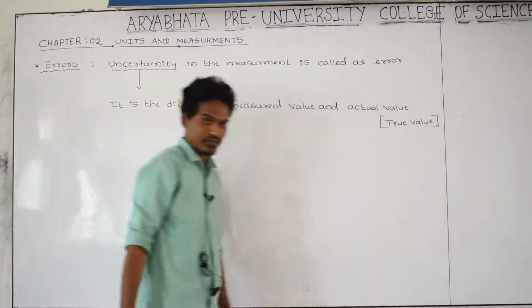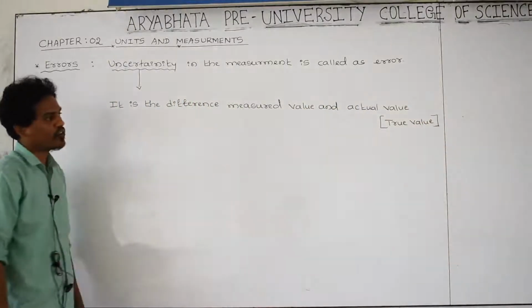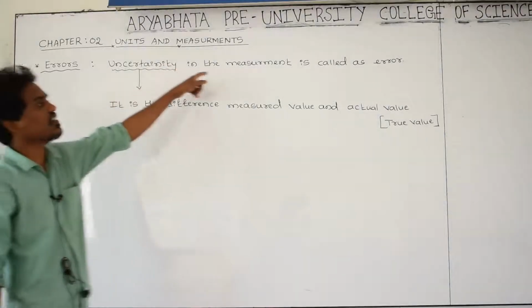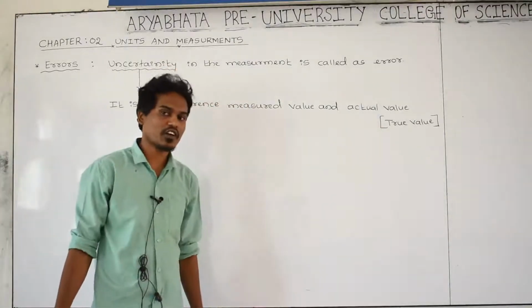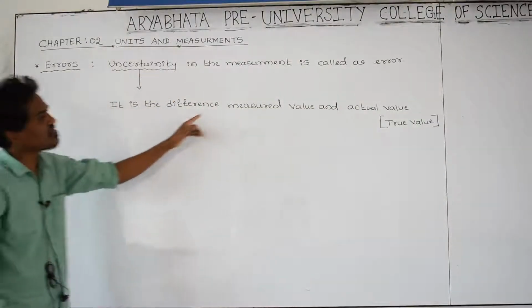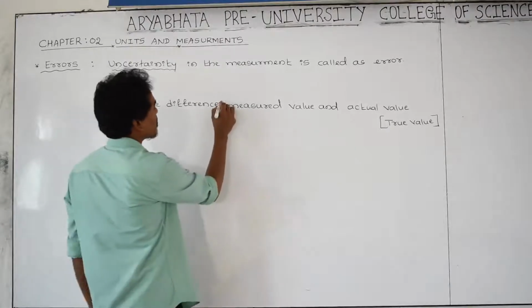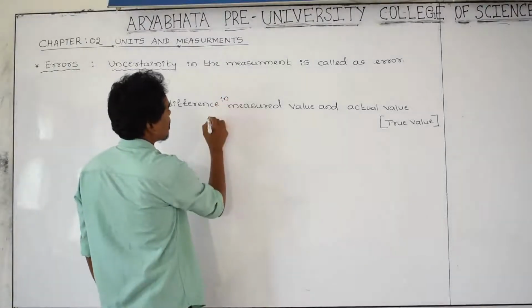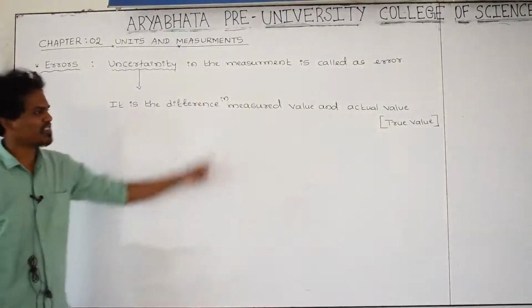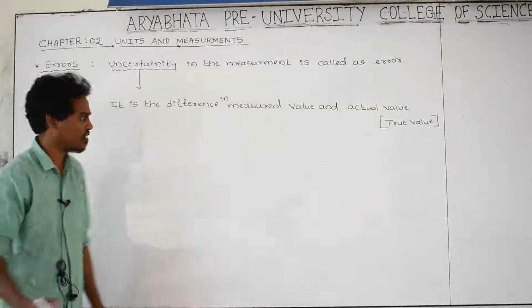For example, in order to understand the definition of error, the uncertainty in the measurement is called error. But I think you have not understood. What is uncertainty? It is the difference between the measured value and the actual value. What are the measured value and the actual value? Let us take an example.